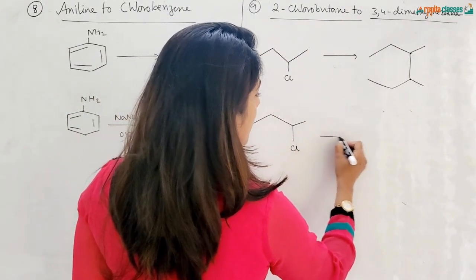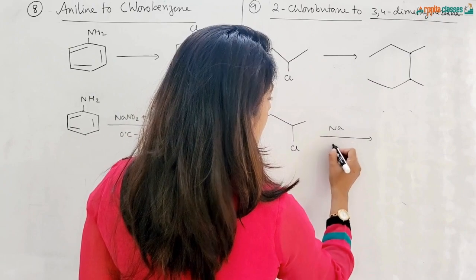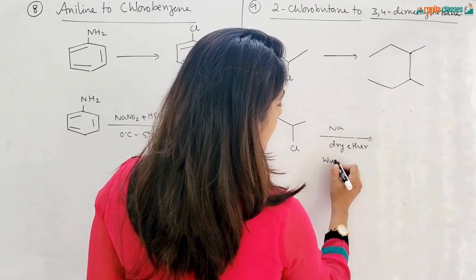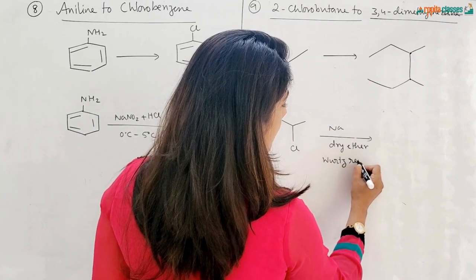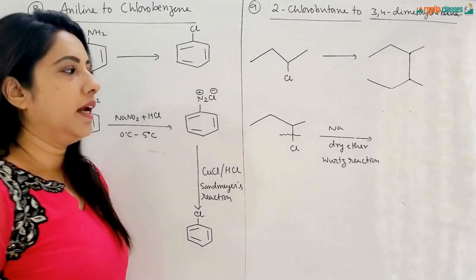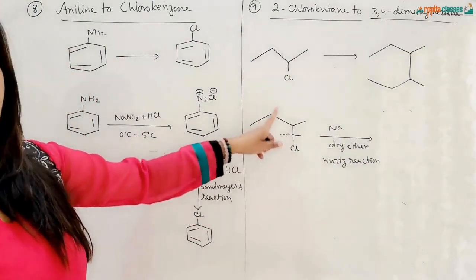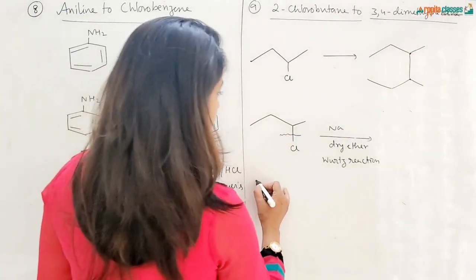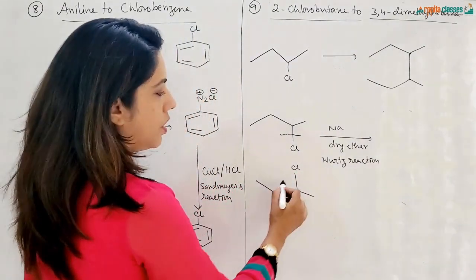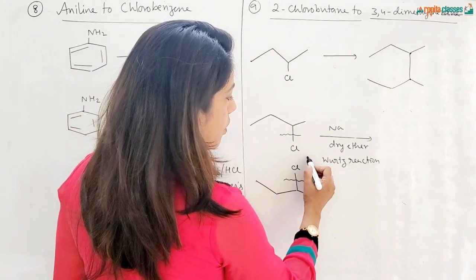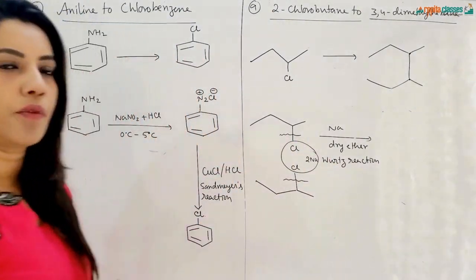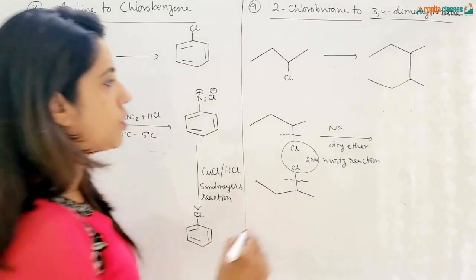And this will be treated with sodium in presence of dry ether. This particular reaction is called the Wurtz reaction. So we know that from here the bond will be broken. 2 molecules of this compound we need. Another molecule is here. So from here the bond will be broken and 2 Na we require. 2 NaCl will be coming out from here, and this thing will be joined together.